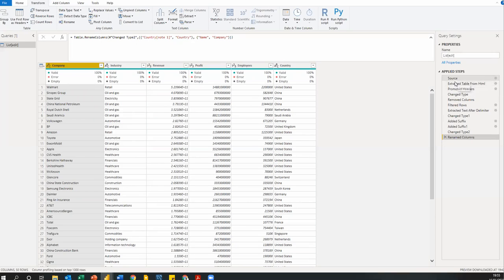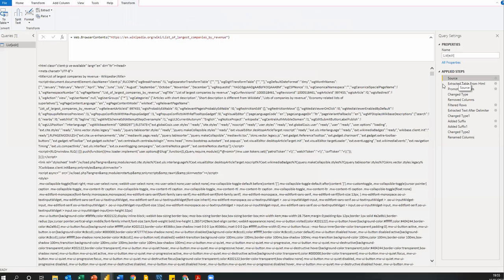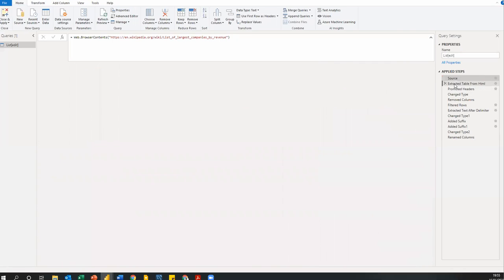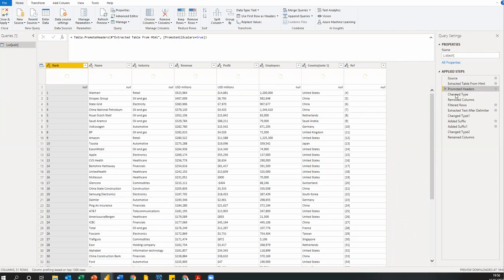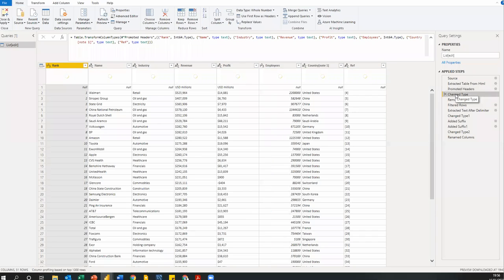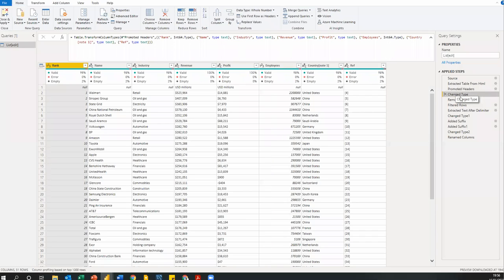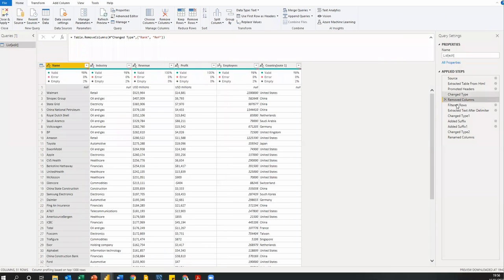So we can see we did all of these steps from the source, right? This is the source. We extracted the HTML table. From there, we promoted headers. After that, we changed type, from whatever it was to the right type. Then we removed the first and last columns.